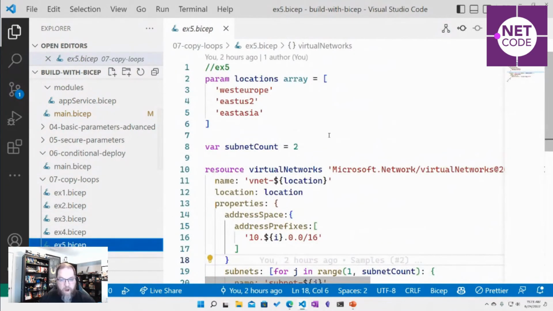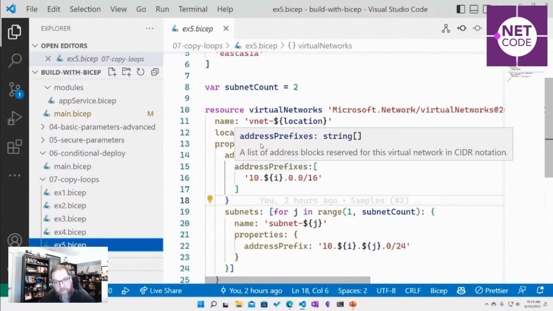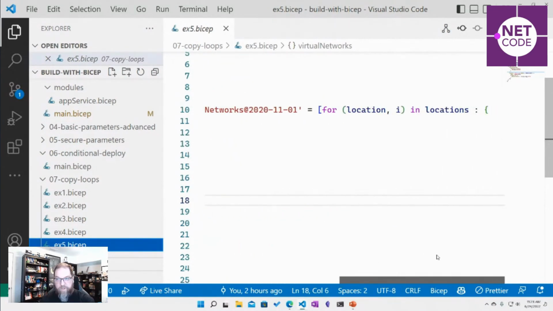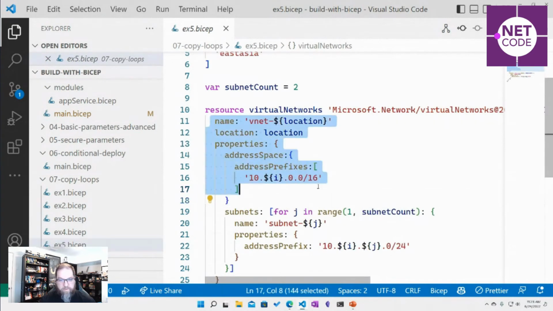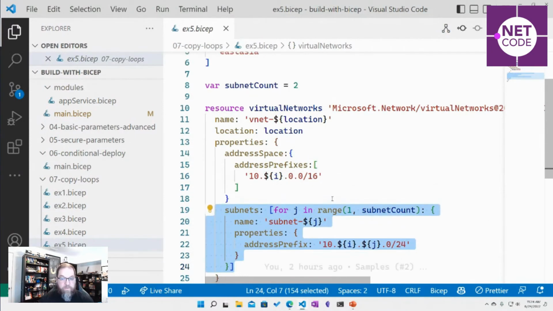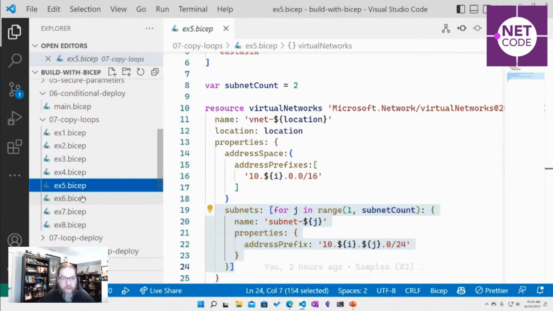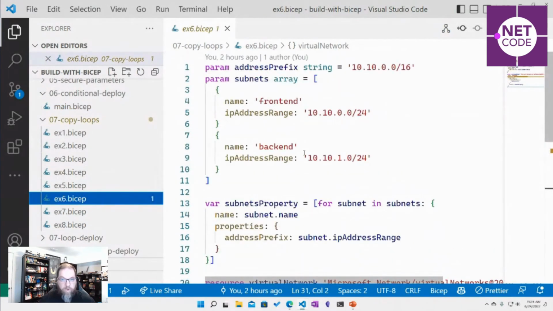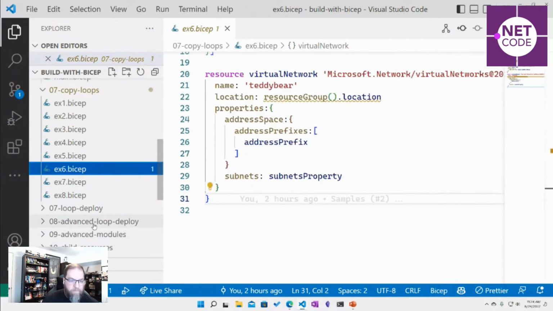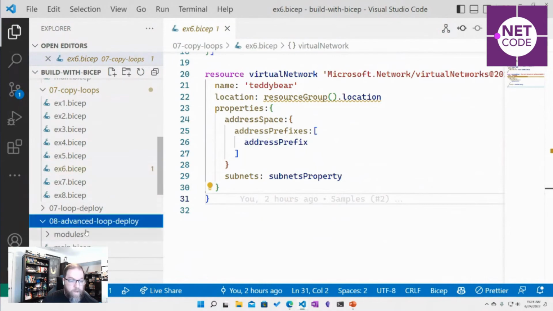So we've got some really powerful options. We can do nested loops. So for each location, we make a VNet. We do the 0, 1, 2. We use the indexes, and then maybe we also make additional subnets. So we can do nested loops inside of copy blocks. We can do multiple loops. There's a lot of options with looping, and we can deploy out things.